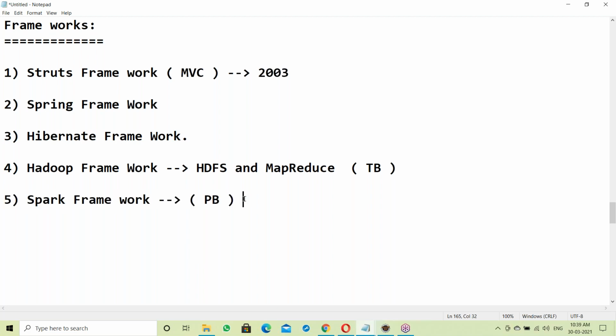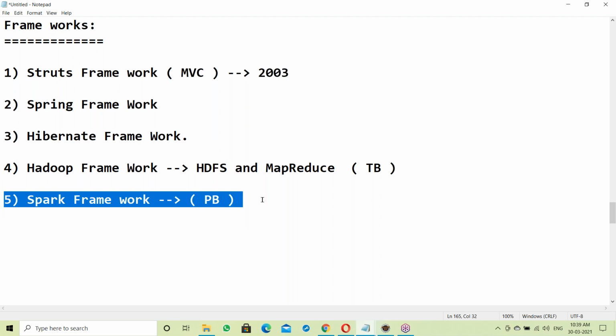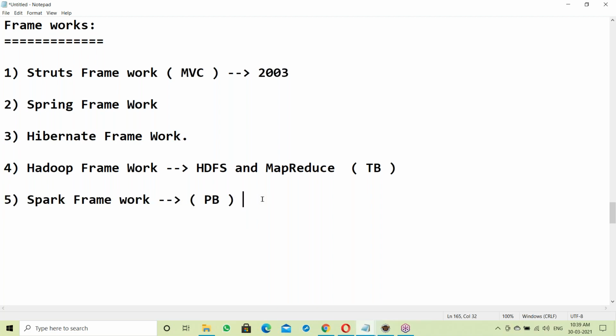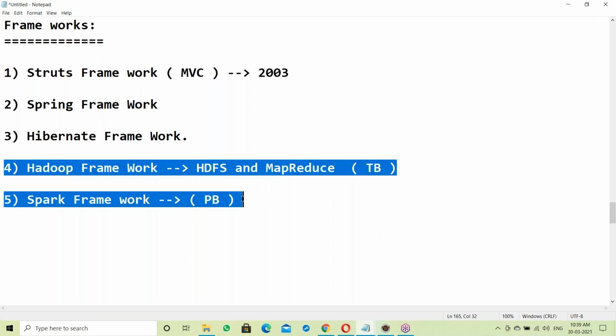Spark is used to handle very huge amounts of data, like Facebook generating very huge amounts of data. Facebook is using Spark also. WhatsApp, this kind of application generates huge amounts of data every day. Twitter, Facebook, WhatsApp, next Amazon online services, those applications generate very huge amounts of data. They are using the Spark framework. Okay, these all are Java frameworks.